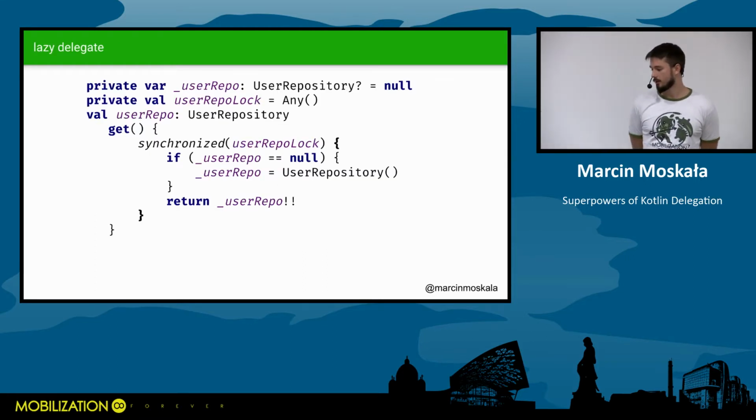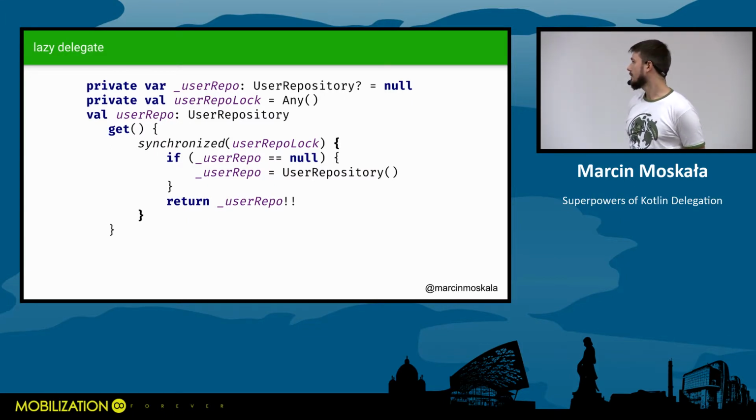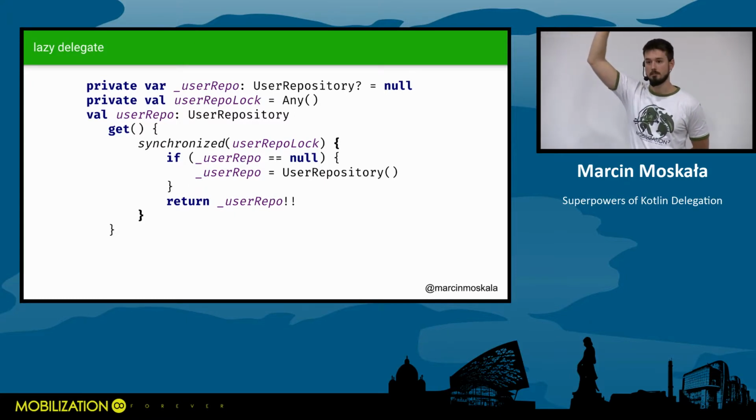Another very common pattern is lazy initialization, when you want an object to be initialized during the getter instead of during class creation. Who has ever implemented this in any project, like in Java? Many people? This is very, very popular. And to do it properly, it's actually hard. This is with a bit of synchronization, but this is not a good synchronization. Good synchronization is a bit more complicated.